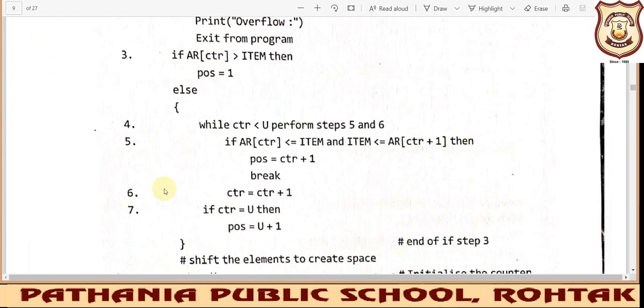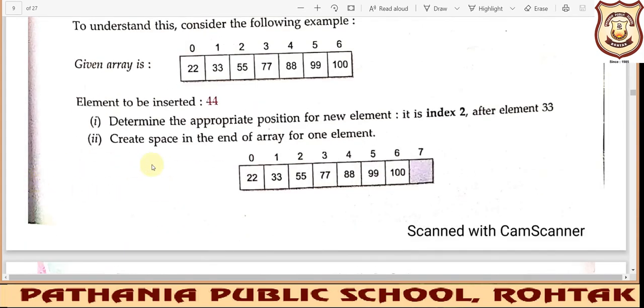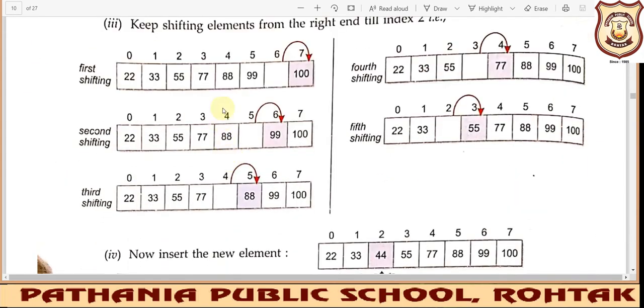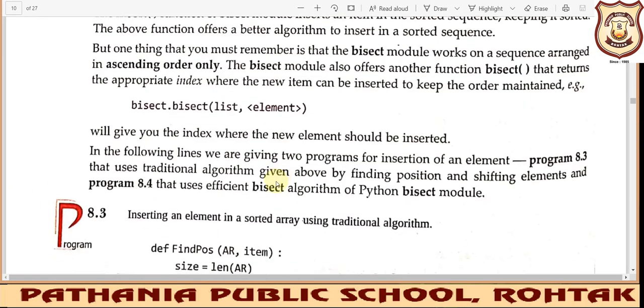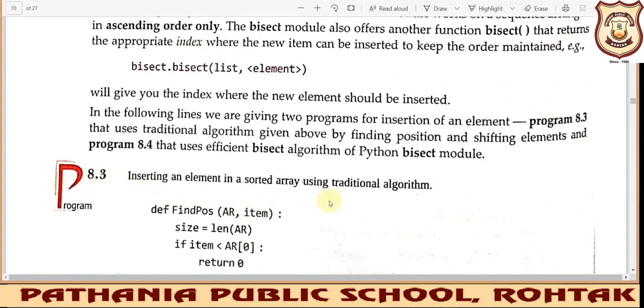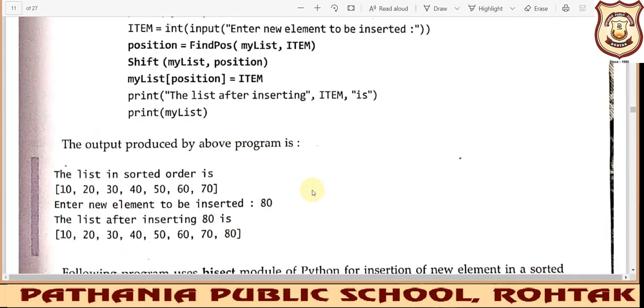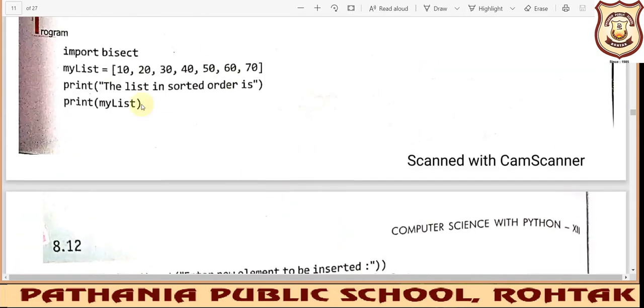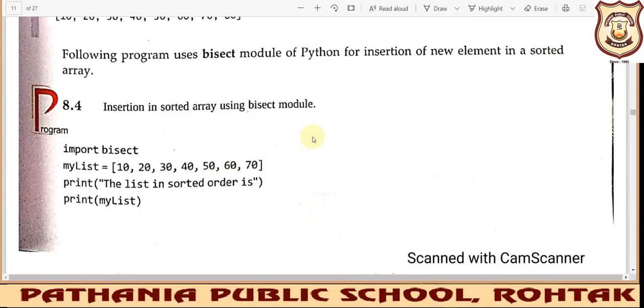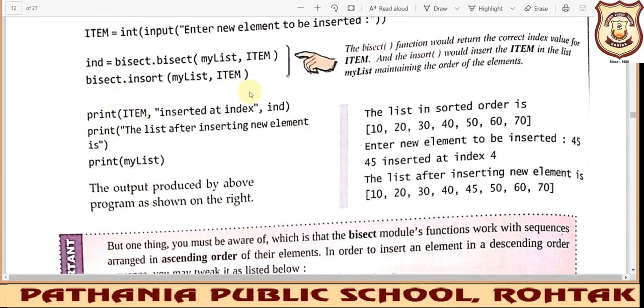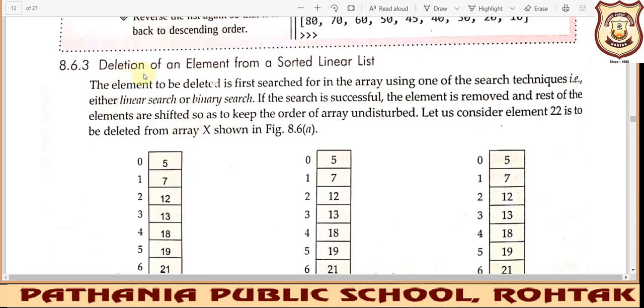Okay, so after that we have read programs also to search a particular element from the given list, or we can say array. This program I have covered in your practical file also. This one, not the next one, 8.4 and 8.5. So 8.4 is basically to insert an element using the bisect module. So here is your bisect module. And the next one is deletion of an element from the sorted linear list.